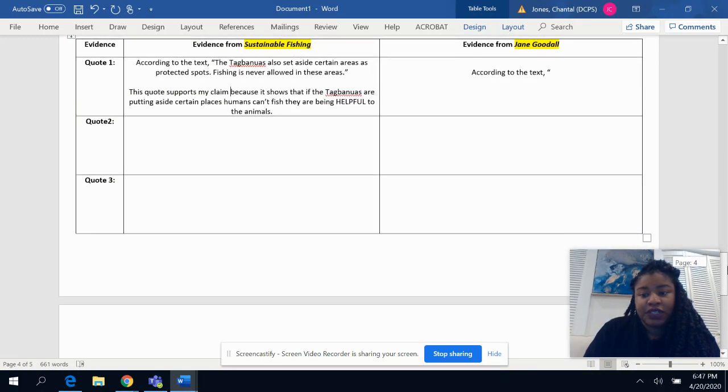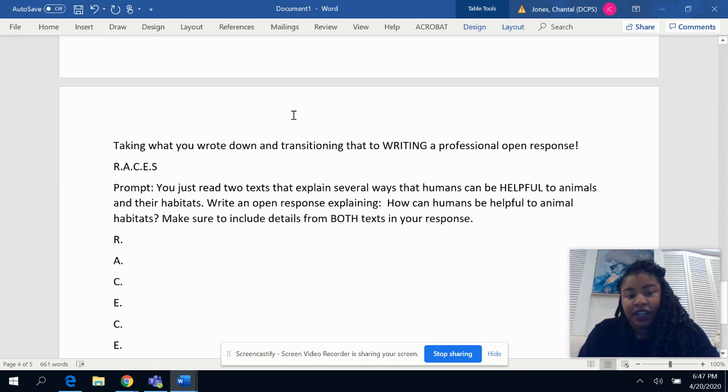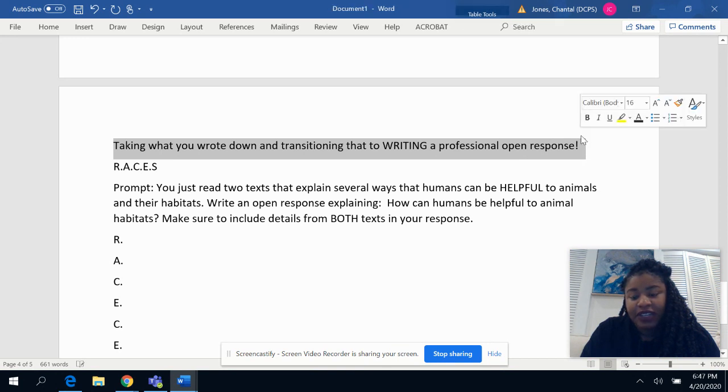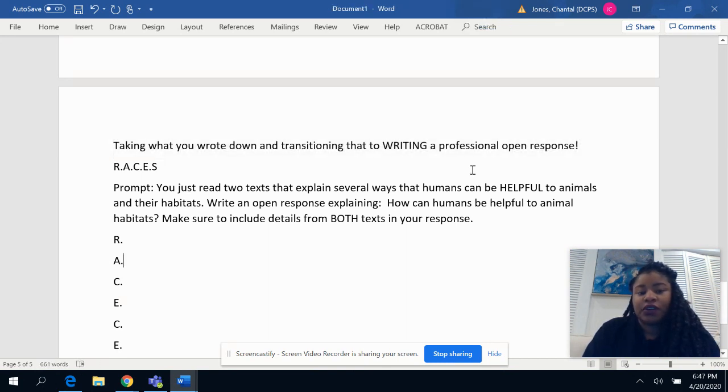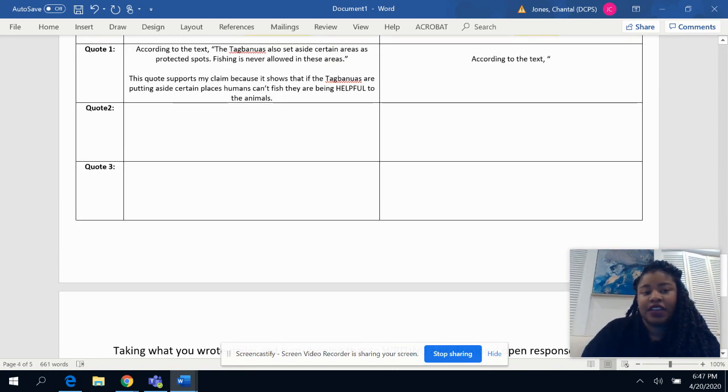All you have to do is, as you were writing it out or as you're typing it out, take what you wrote down in the note catcher and transition that to writing a professional open response. Please do not send me pictures of your note catcher. Don't send me this again and be like, I have the open response, Ms. Jones. You're not going to get any points.